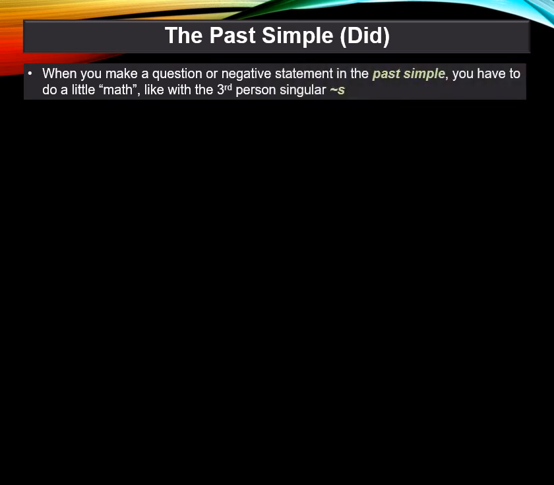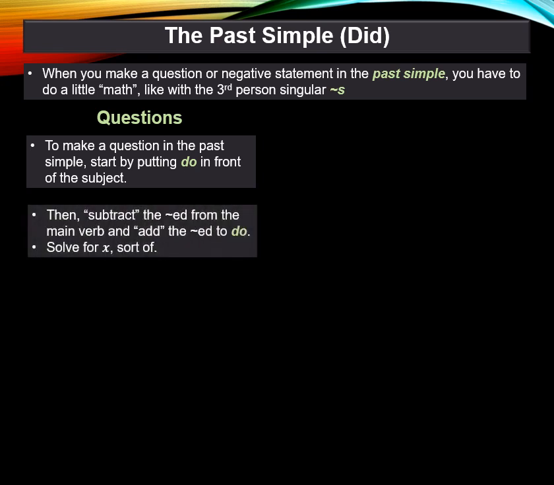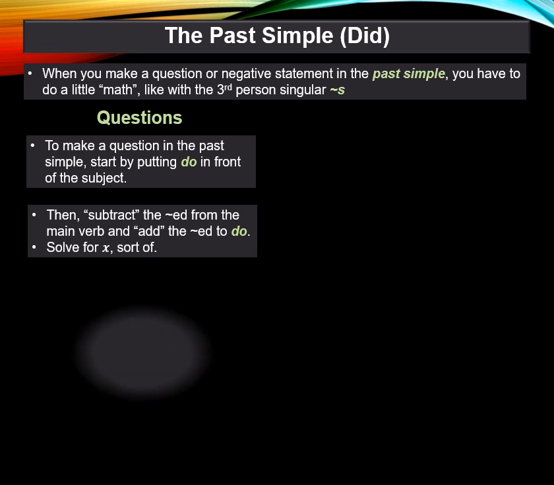So what about the past simple with did? When you make a question or negative statement in the past simple, you have to do a little math just like with the third person singular S. So for a question, start by putting do in front of the subject, then subtract the ed from the main verb and add the ed to do. So again, you're solving for X.